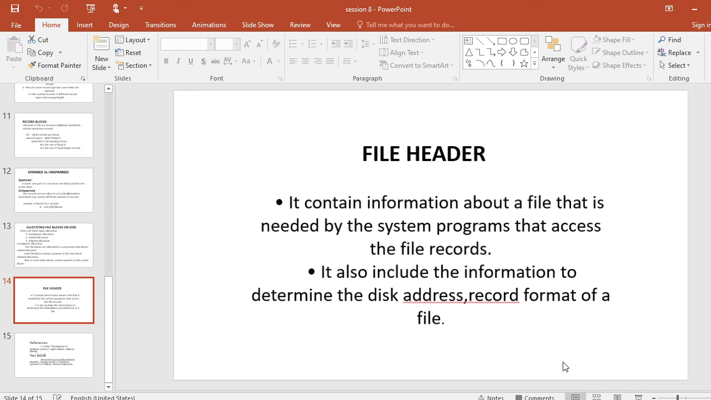Whenever you want to access these records, the header includes information to determine the disk addresses of file blocks as well as the record format description. So finally, we can understand all this information regarding magnetic tape and the buffering of blocks in this session.